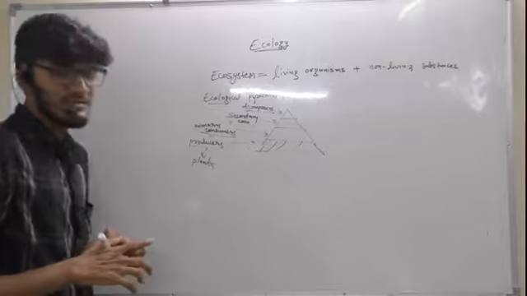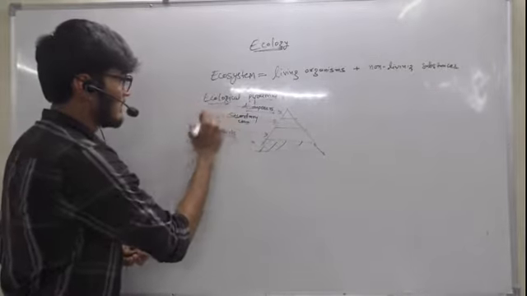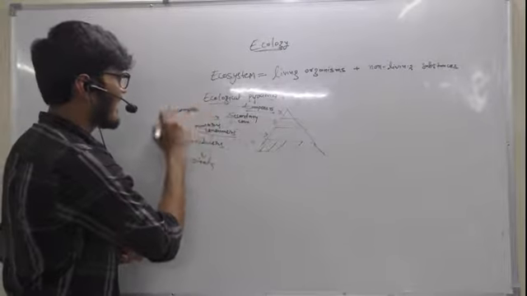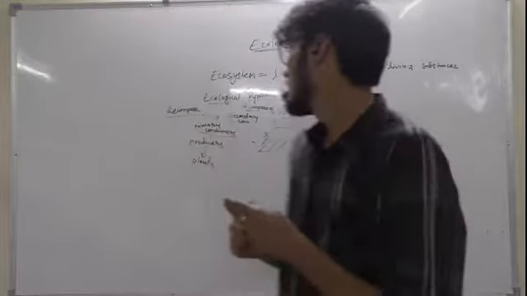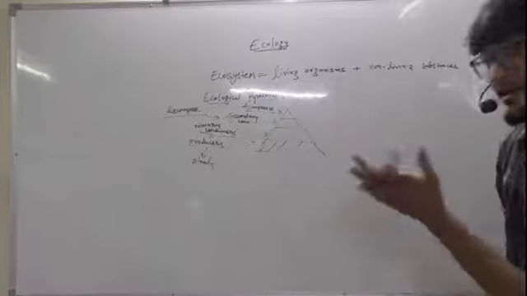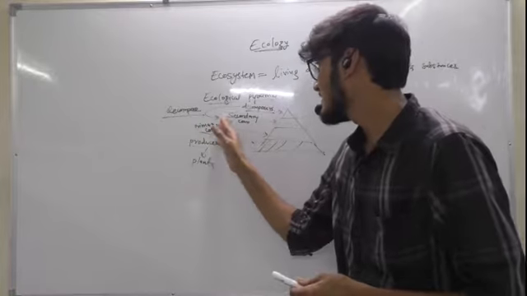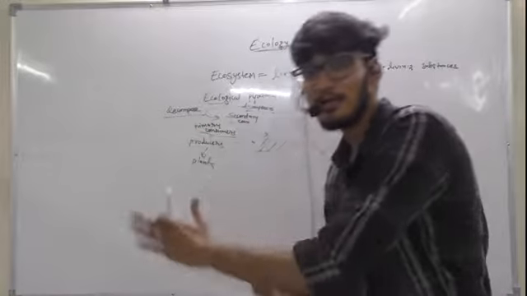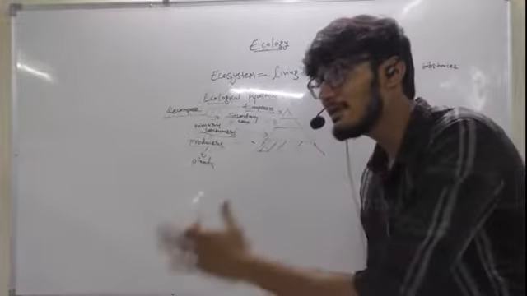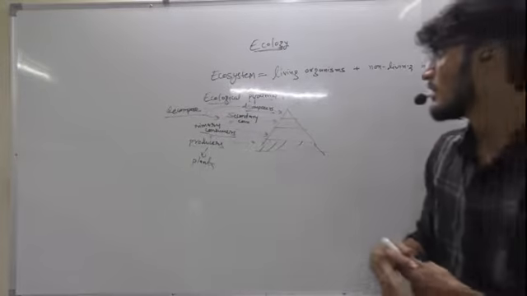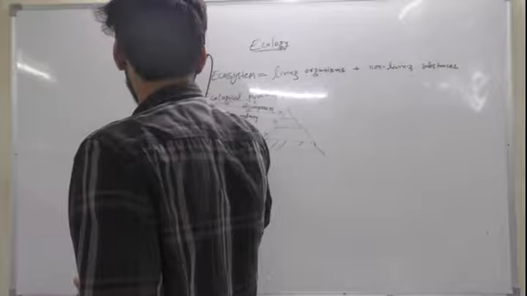Decomposers will decompose, and by decompose, I mean that the organic material present in the secondary consumer will be converted and released into the atmosphere by the decomposers. This process is known as decomposition.